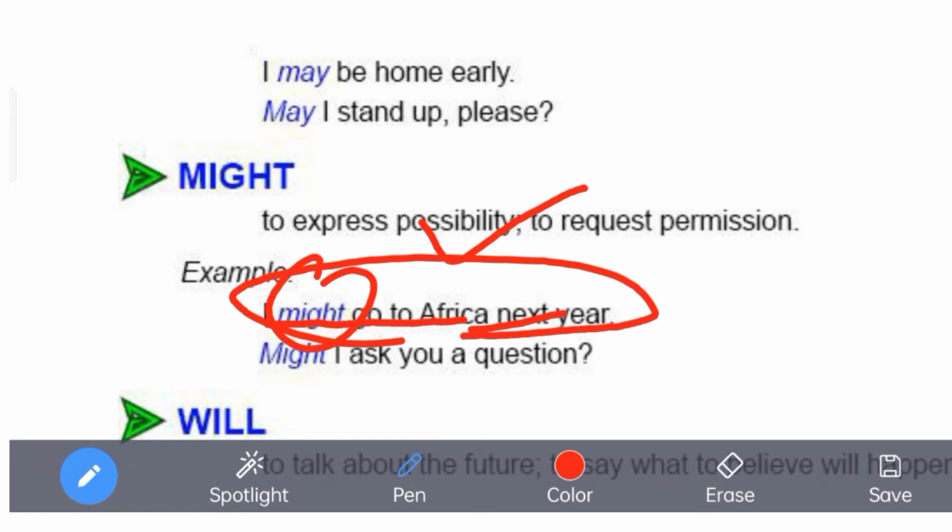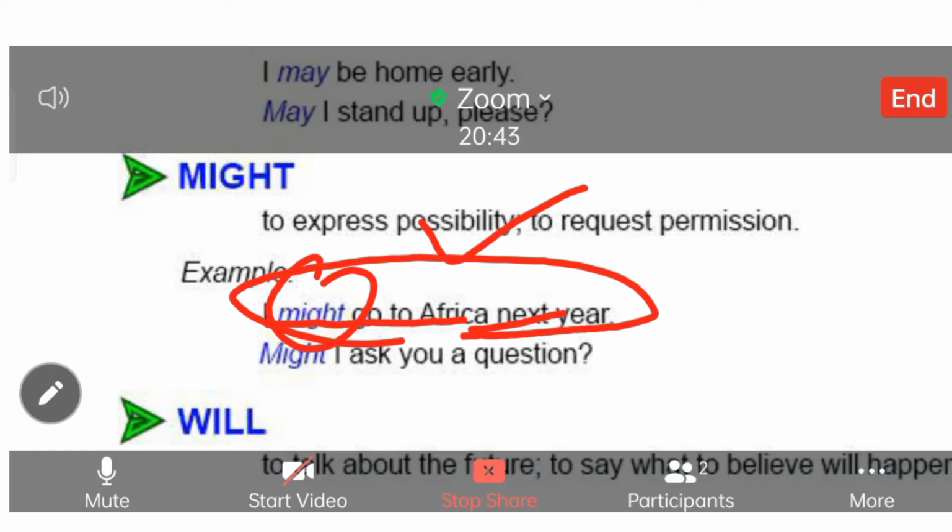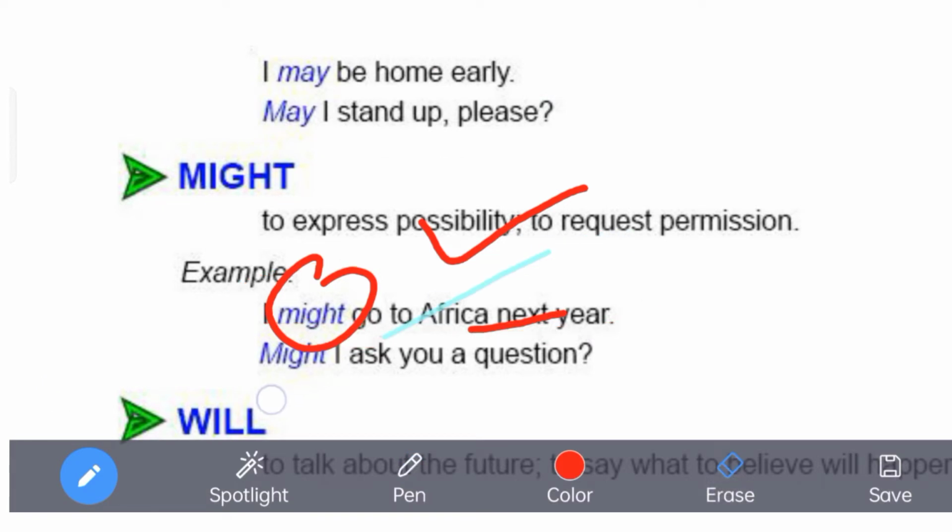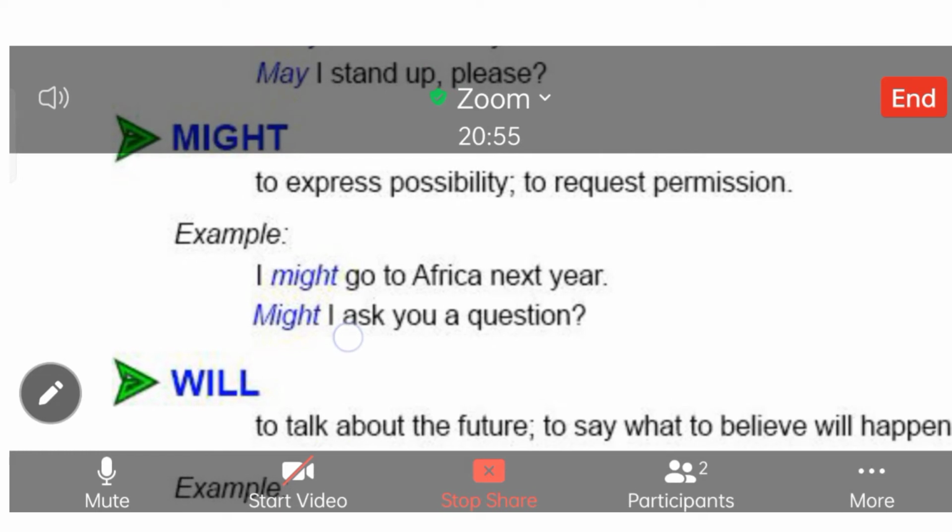Sanchita, what will we use? May. Very good. Then thereafter, if you say might, might I ask you a question? Here remember one more thing.